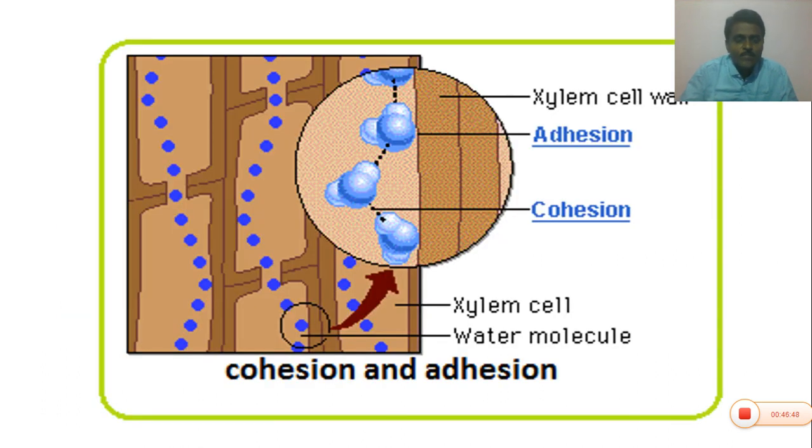If you see the xylem vessels, adhesion means the attractive force between two dissimilar molecules. This is a water molecule and this is the root xylem cell wall. This is the adhesive force. Due to adhesive forces, the water molecules are attached to the xylem vessels. Cohesive force means the attractive force between two similar molecules. This is a water molecule, H2O. This is another H2O. Both are attracted with the help of cohesive forces.